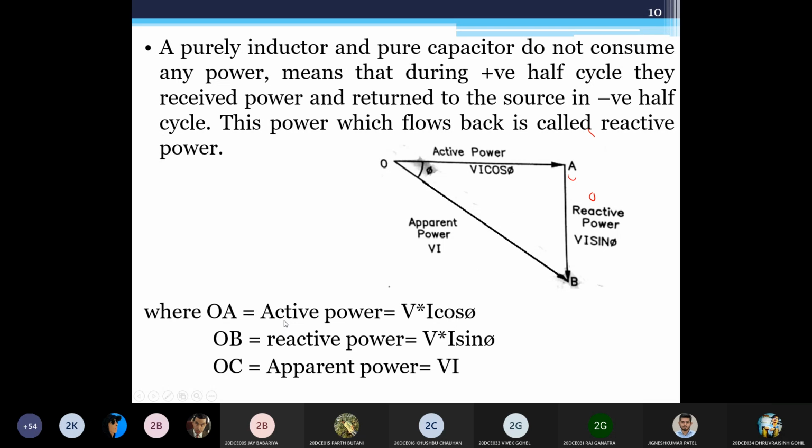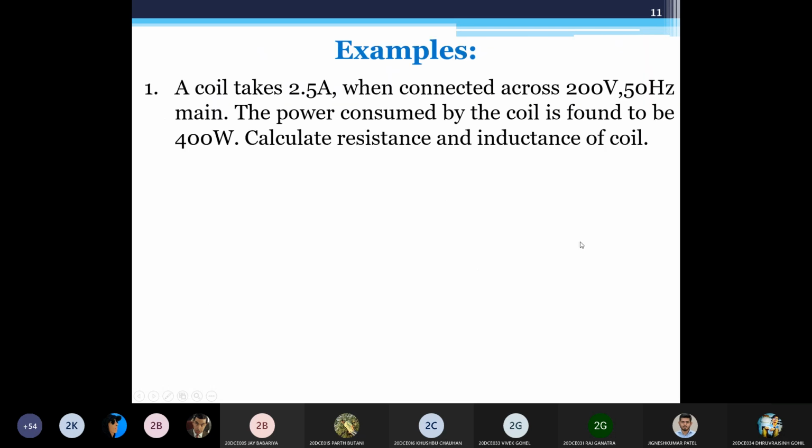So here again, apparent power is V into I, V I cos phi is active power, and V I sin phi is reactive power. Now we have an example. You have to calculate this first example on your own.